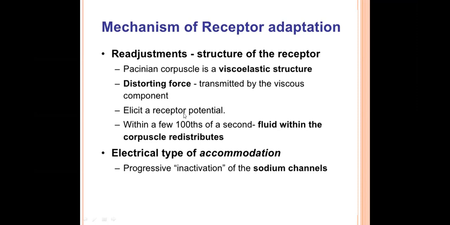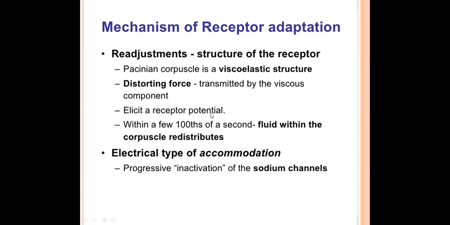When the receptor is continuously exposed to the stimulus, what happens? The inactivation of the sodium channels takes place. Due to the inactivation of sodium channels, the generation of receptor potential will cease. To continuously generate the receptor potential, sodium channels need to be continuously in the activated phase.